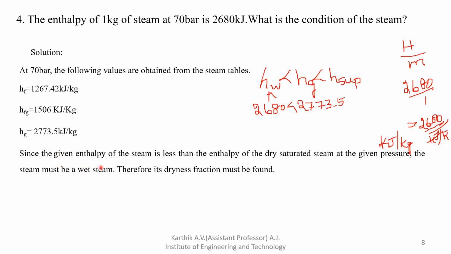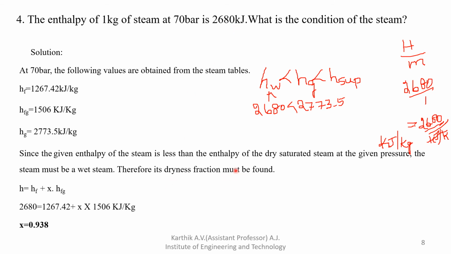Since the given enthalpy of steam is less than the dry saturated enthalpy of the steam at a given pressure, the steam must be wet steam. So from that you can consider this as wet steam. Therefore the dryness fraction must be found.